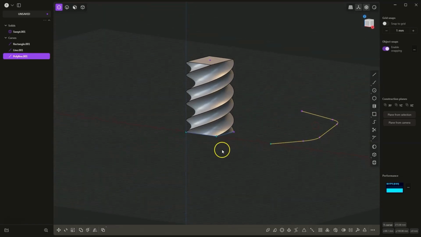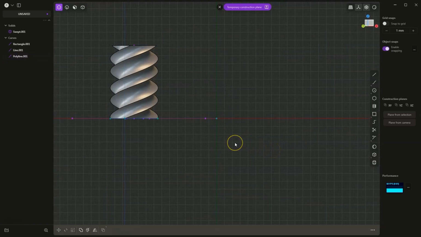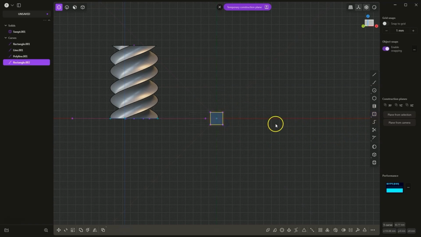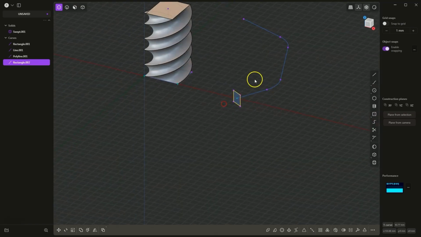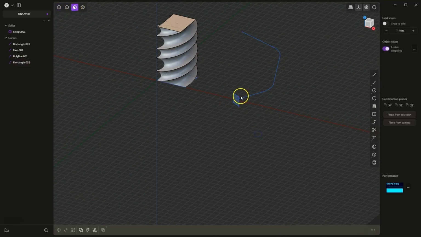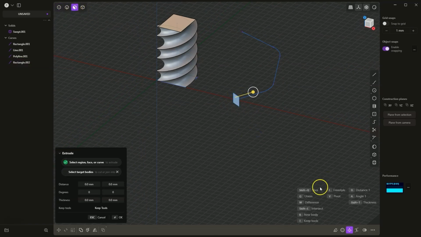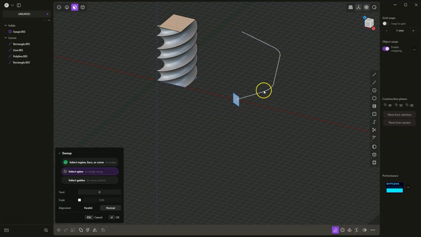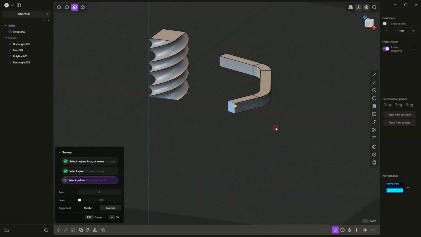Next I select this point, press spacebar to create a construction plane here to create a profile for the extrusion, and here, for example, let's create a rectangle from center. Okay, the dimensions also do not have much significance. Close the temporary plane view and select the surface of this rectangle. Select the sweep command, select this line, and we have created something like this.